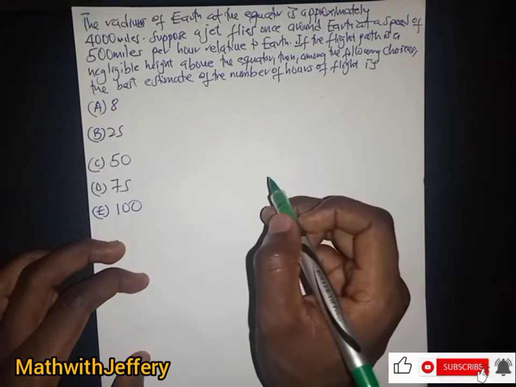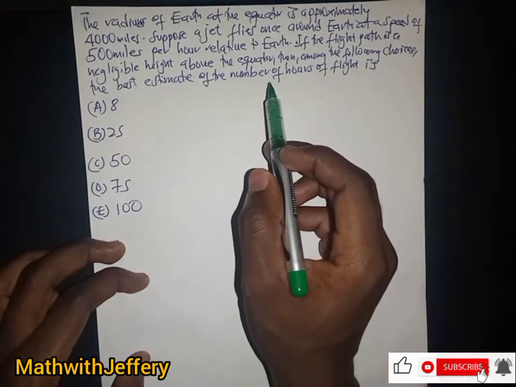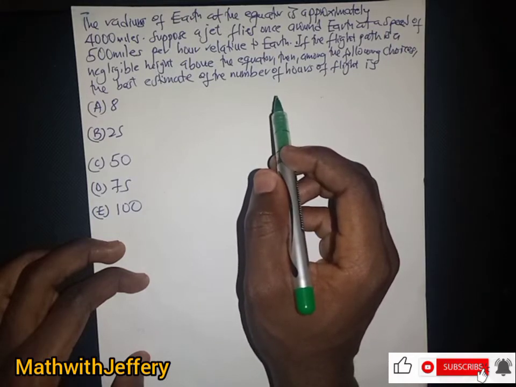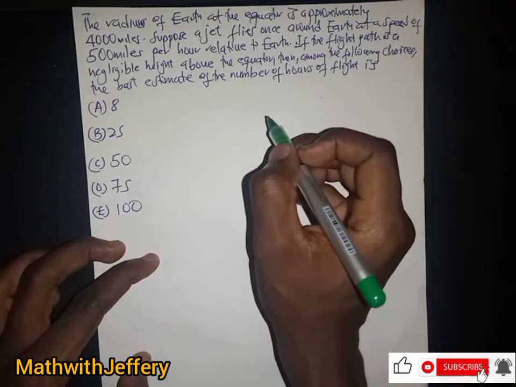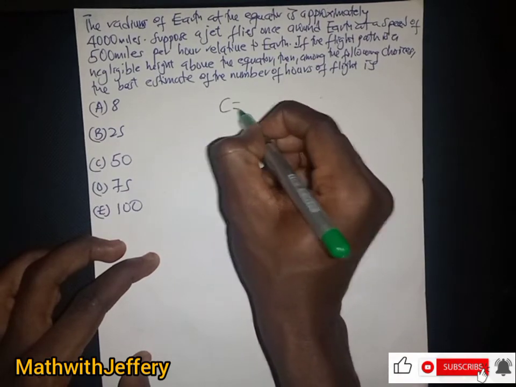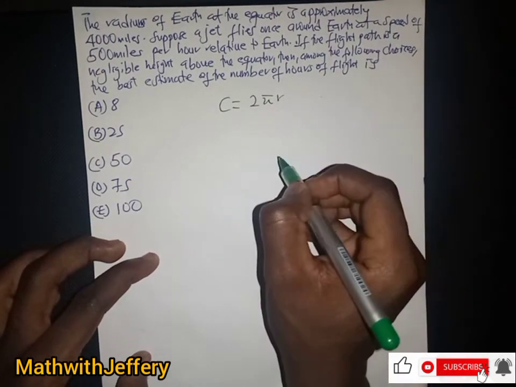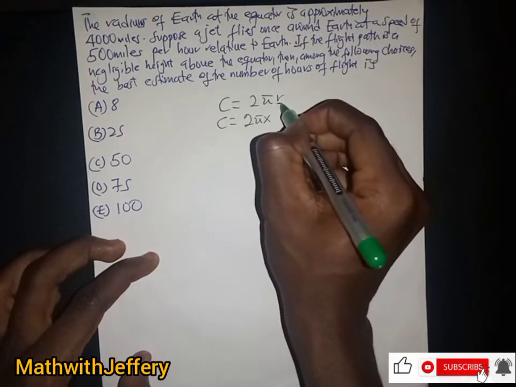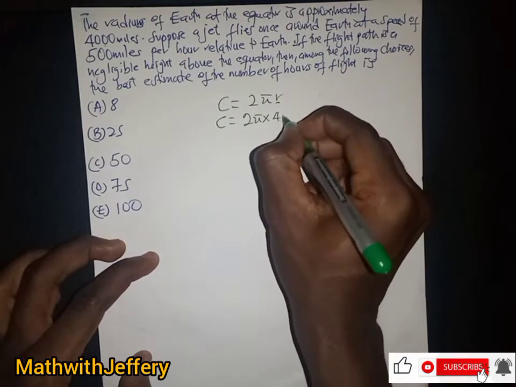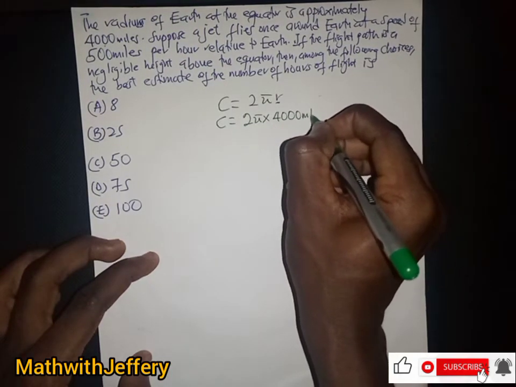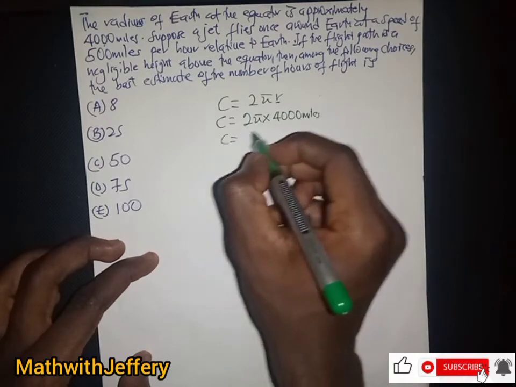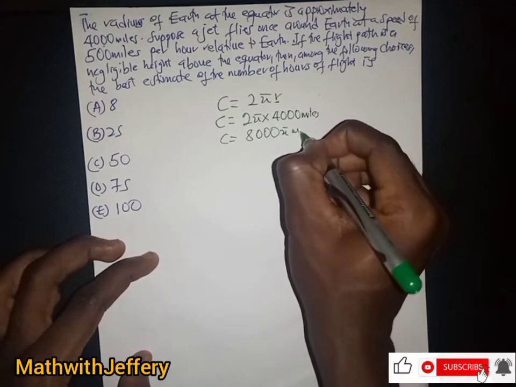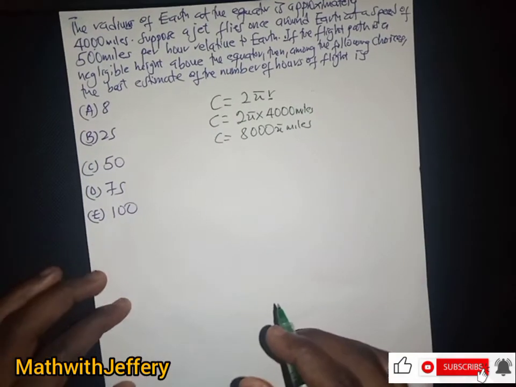So you realize that we said the radius of the earth at the equator is approximately that. Now one thing I should know is that the length of the flight path is approximately the circumference of the earth at the equator. So if that is the circumference of the earth at the equator, then the circumference is just 2 pi r, right? Which means the circumference will just be 2 pi multiplied by the radius. The radius is just 4,000 miles, and the circumference is just going to be 8,000 pi miles. So that will be the circumference.